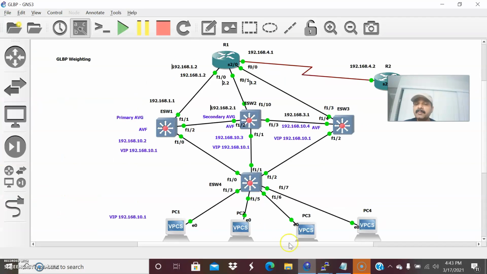That is the purpose of using the GLBP weighting parameters. It is used to determine which router becomes the active virtual forwarder for a specific group. The first scenario we saw: if the weighting falls below the threshold value, for example when I shut down this interface, it will release its AVF role and assign the AVF role to another router. But if I reactivate it again, it will automatically resume its AVF role. That is the purpose of the GLBP weighting parameter.